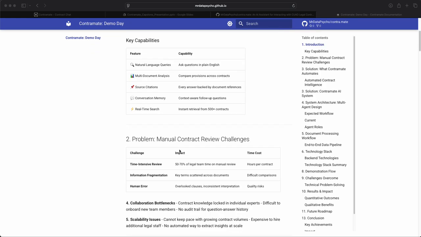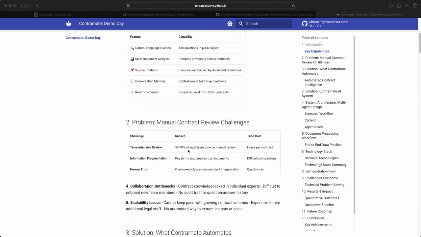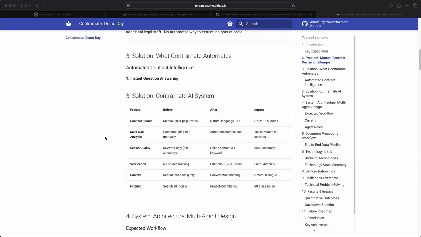So the main problem it's solving is the manual contract review challenges. They are time intensive, there's human mistake involved, and also the information is scattered through the documents. So it's very, very difficult to find all the information during the audit of certain contracts. This solution provides search capabilities throughout many contracts. The user can select certain contracts and do certain searches, asking different kinds of questions.